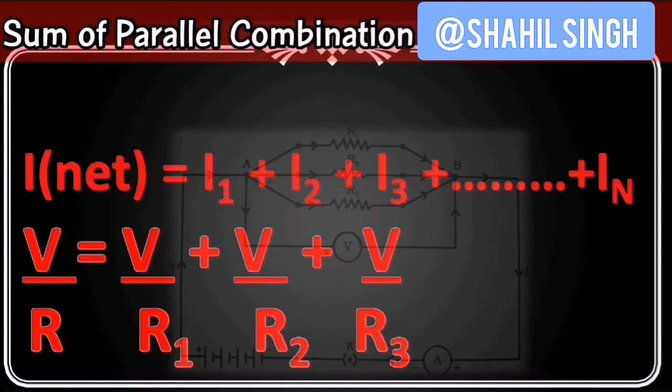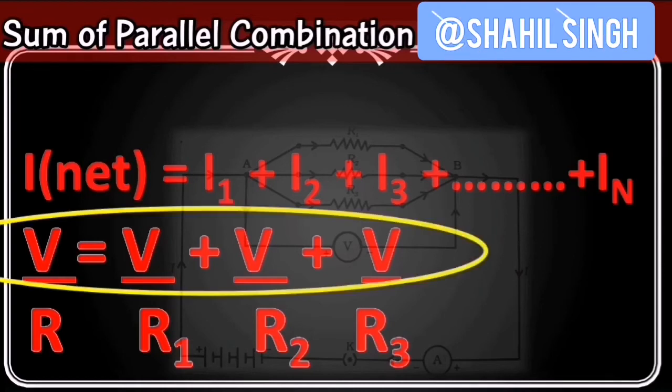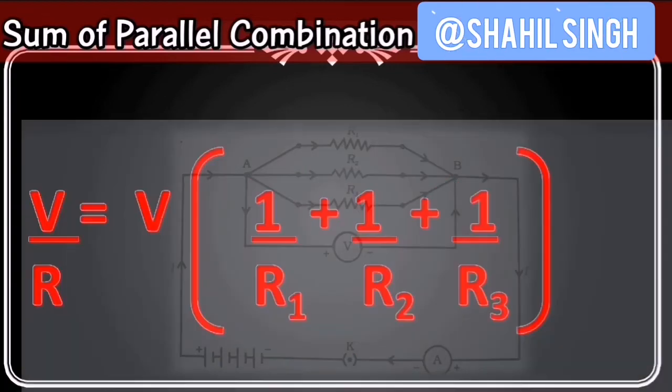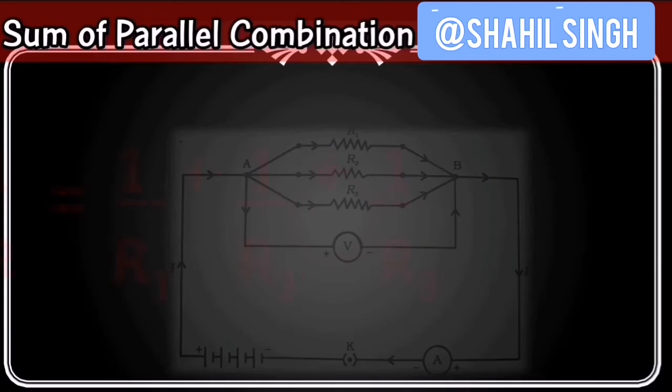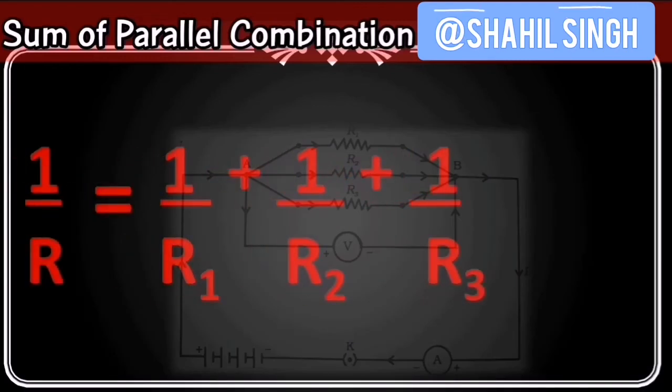Notice we did not write 1, 2, 3 on the V's or potential difference, because potential difference stays constant in a circuit. And here also you will find that V's are common on both sides. So we will take V common and then cancel out both the V's. So we will get as a final equation which will look like this: 1 by R, which is total resistance, is equal to 1 by R1 plus 1 by R2 plus 1 by R3, and so on up till you get 1 by Rn.